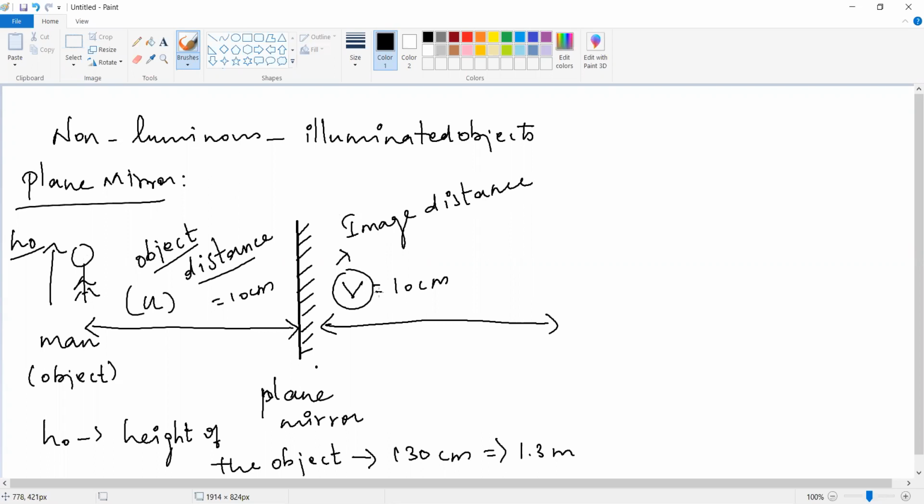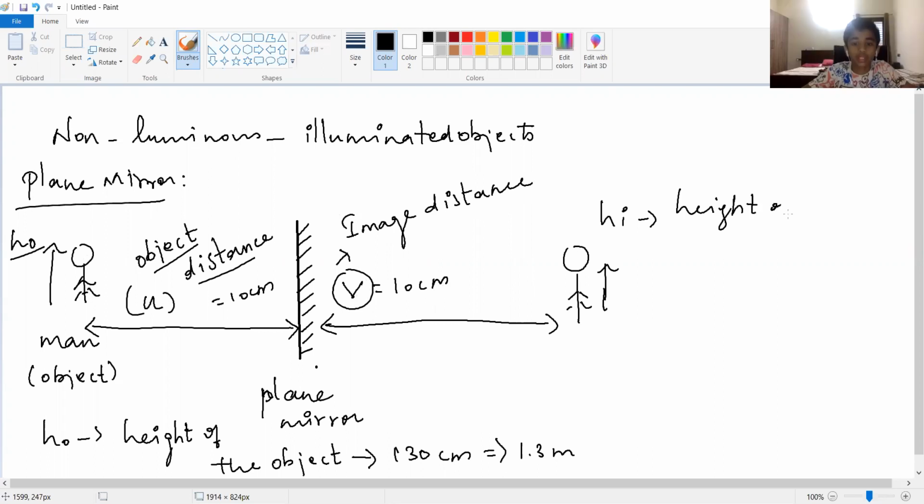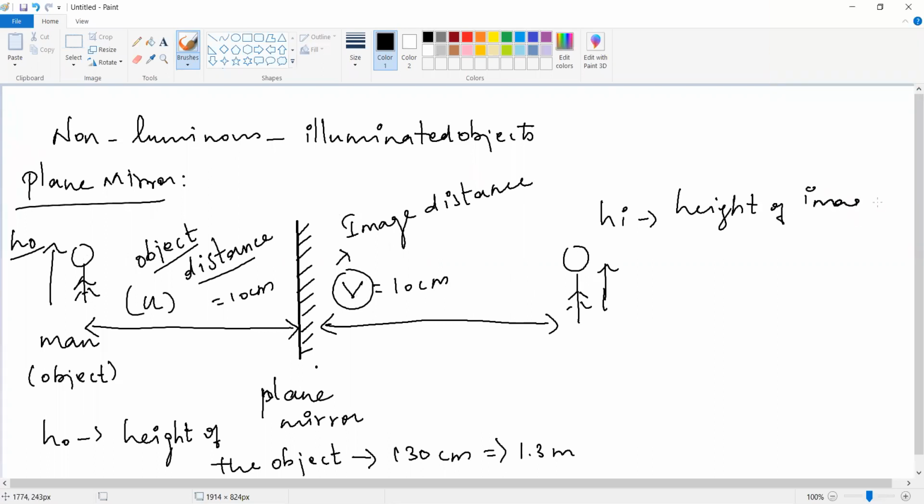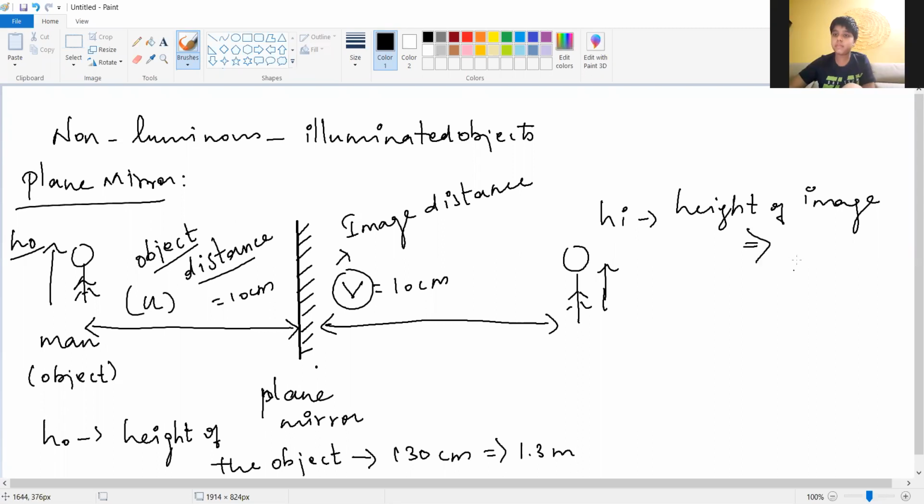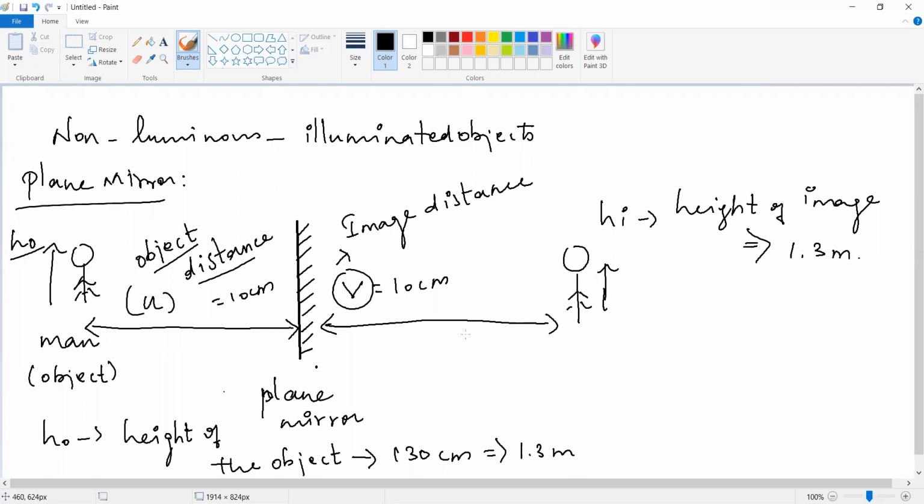So the image distance is also the same as the distance of the object. It is also 10. And here it is also the same height. Height of the image is also HI. HI means height of the image. It is also the same. Very good. So the image is formed backside of the mirror. Please understand the image is formed backside of the mirror.